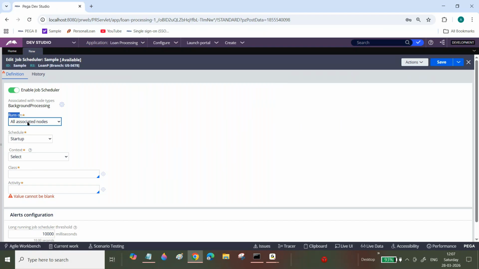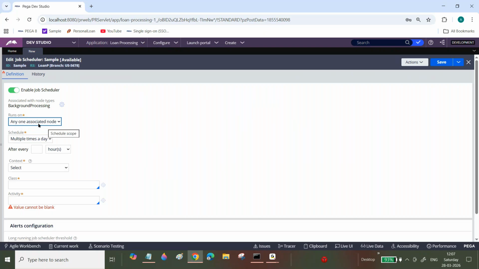It depends. In the dev environment, SIT environment, and pre-prod environment, we maintain only one node. If you select all associated nodes or any associated node, it will run on only one node. The Debian environment also has only one node, SIT also one node, UAT also one node. Only one node will execute.